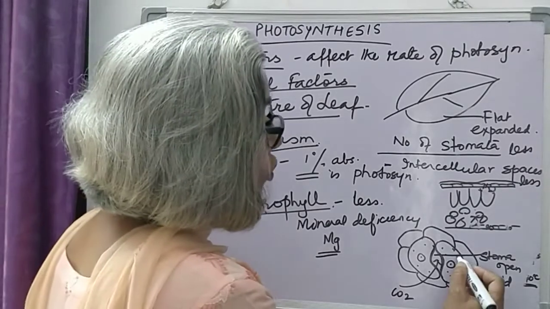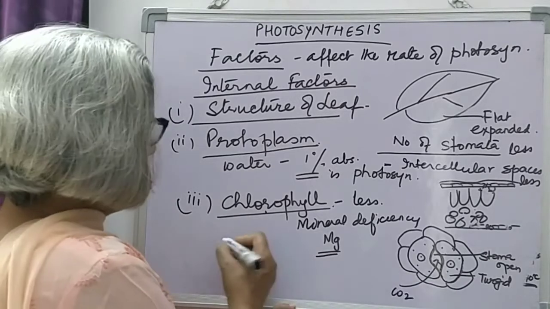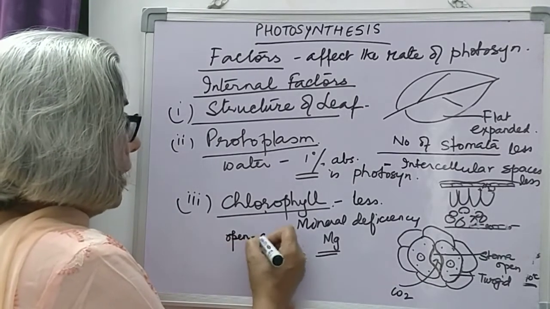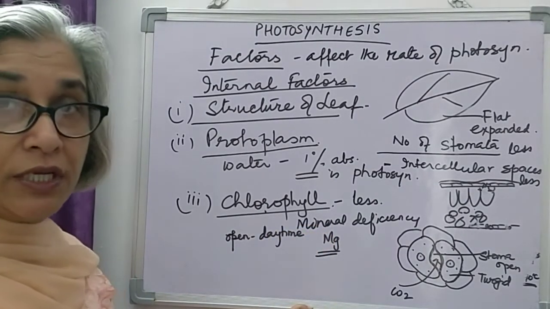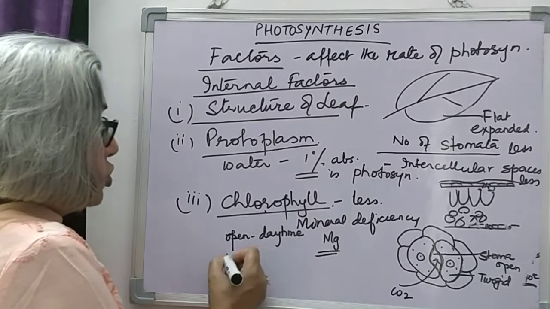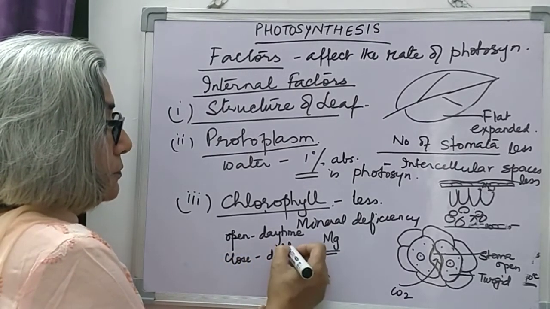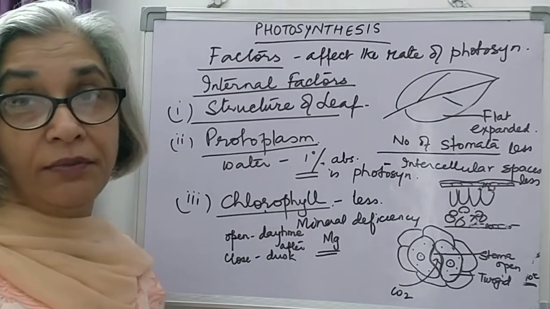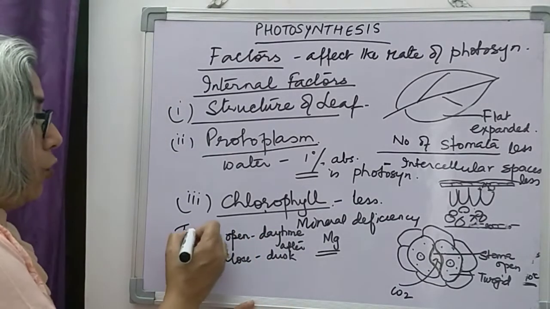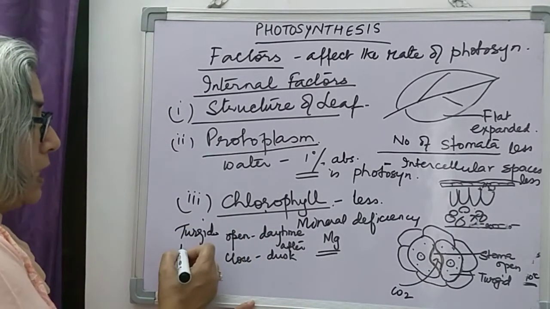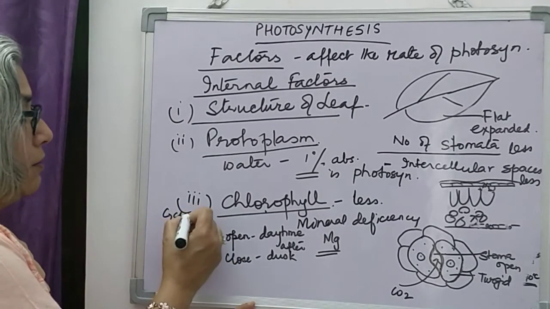So there have been two theories proposed for the opening of stomata during daytime. Stomata are open during daytime, and you know photosynthesis occurs during daytime because light is essential. Stomata are closed after dusk because light is not available, and the guard cells become flaccid. So when stomata are open, the guard cells are turgid, and when stomata are closed, the guard cells are flaccid.